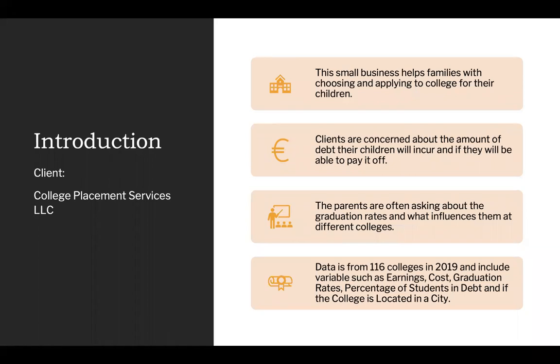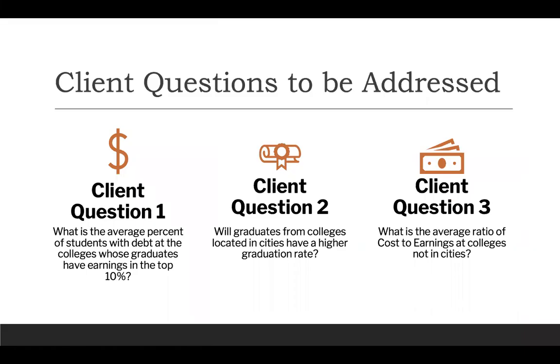As a quick recap of where we stood when we first met, your business is focused on helping families choose the right college for their children. In order to do that, factors such as debt their kids will incur, as well as graduation rates and post-graduation earnings, are important information to address when directing families. There are 3 questions that need to be addressed.